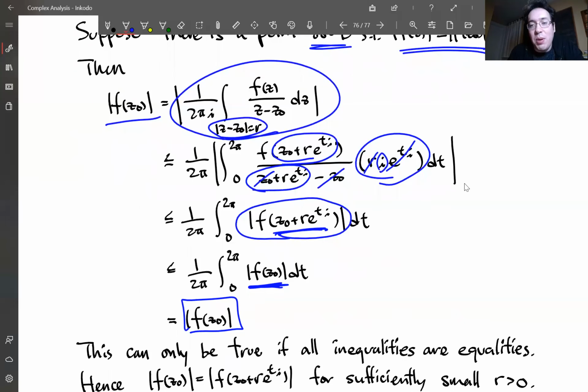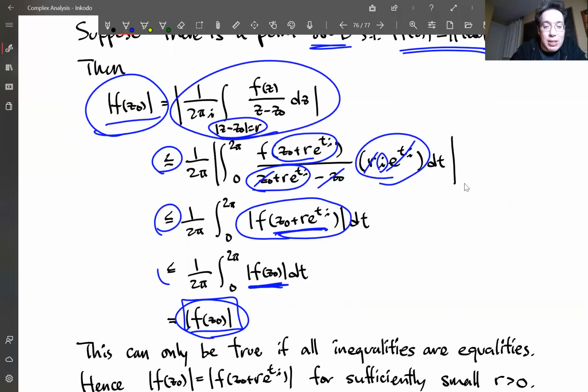Now, what did we just compute? We just started with this and ended with the same expression. It seems like we went back in a circle, but we actually gained something. We made some estimates along the way, but for you to end up with exactly the same value at the end, that must have meant that every single inequality in this computation had to be an equality. That's the only way you could end up with the original value.